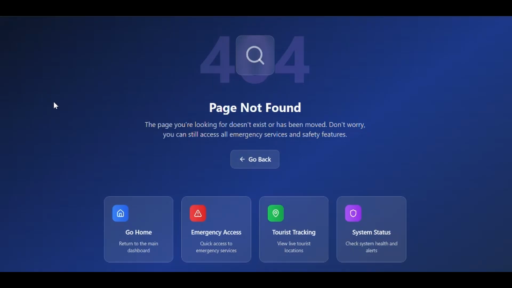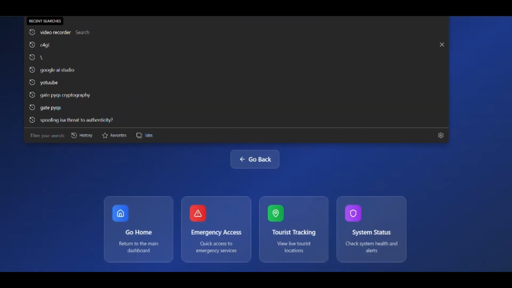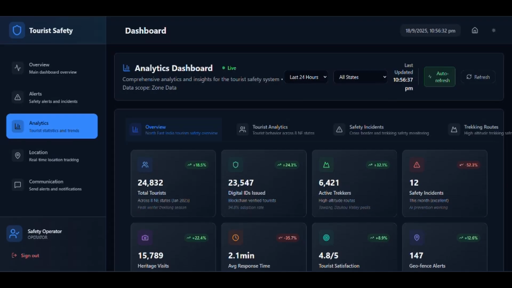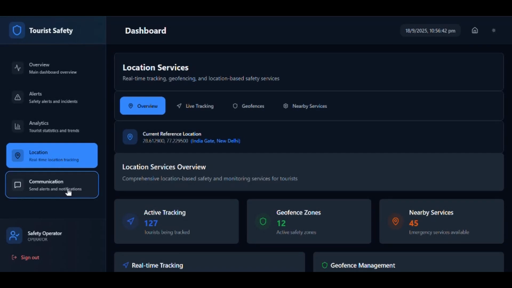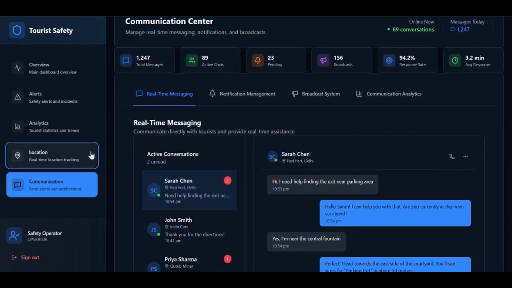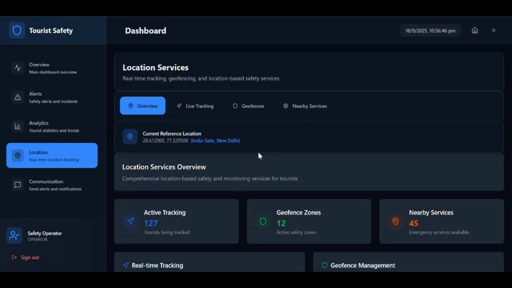This is the admin operators dashboard. We can also access analytics, location, communication, and a lot of other features to manage tourists. Now, we can also see that operators have access to historical alert data, helping identify patterns and improve response strategies, answering the need for rapid, coordinated emergency responses. This is very efficient and a good strategy to manage the risk and incident response system.